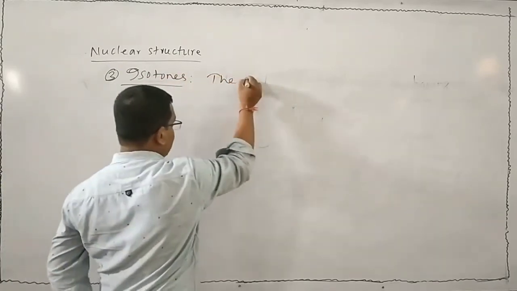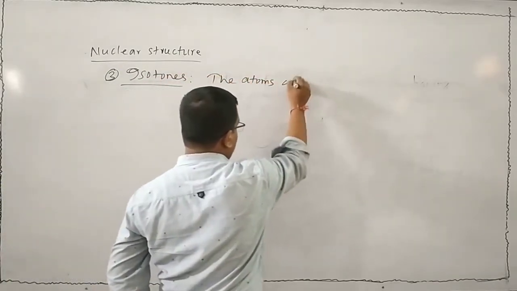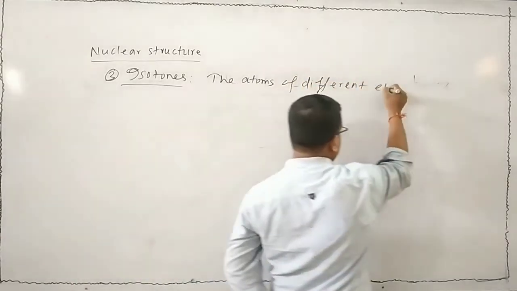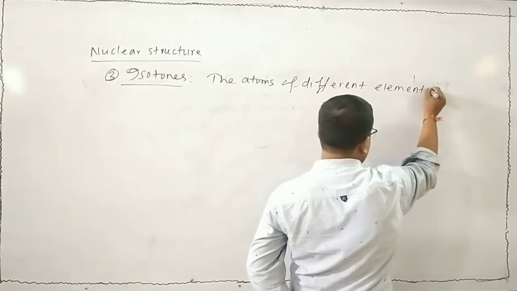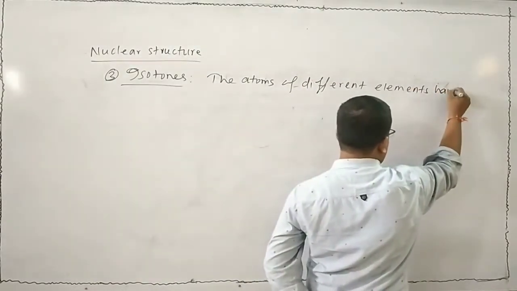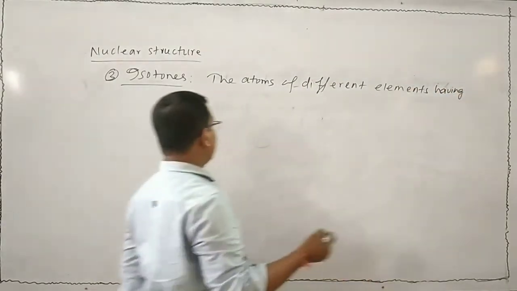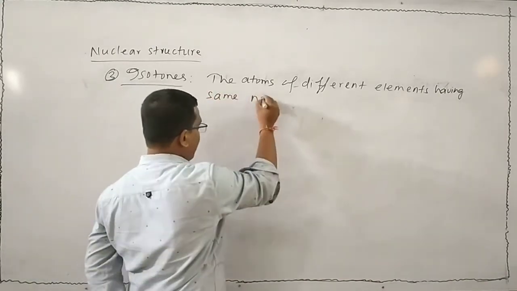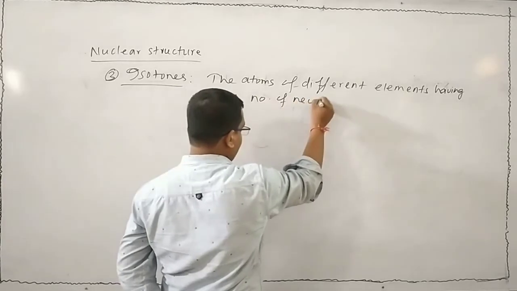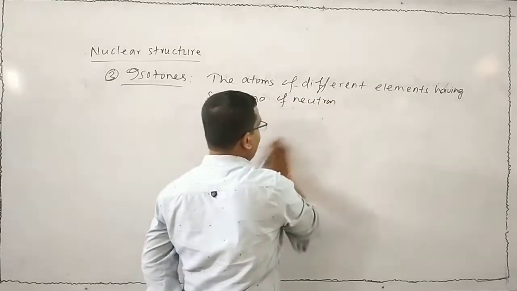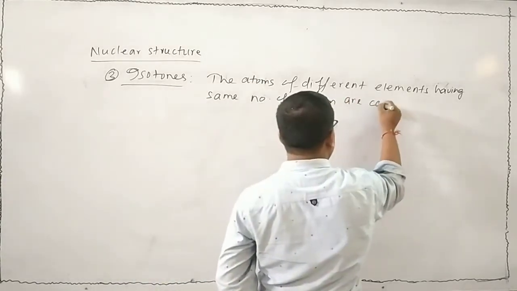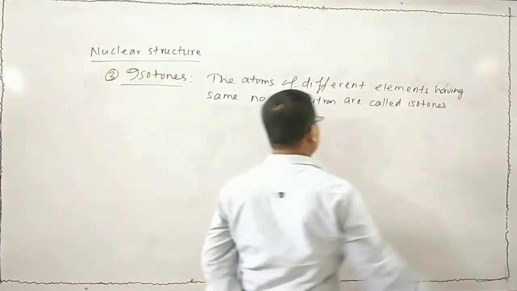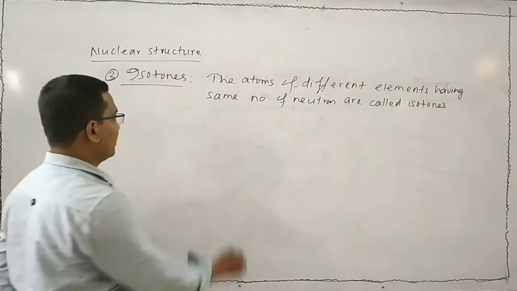The atoms of different elements having same number of neutrons are called isotones. Let me explain with an example.